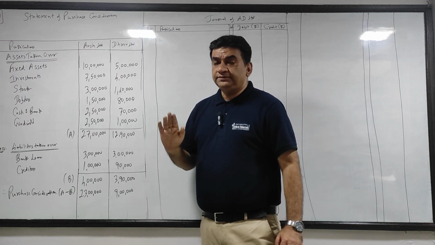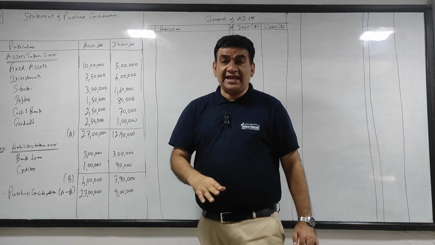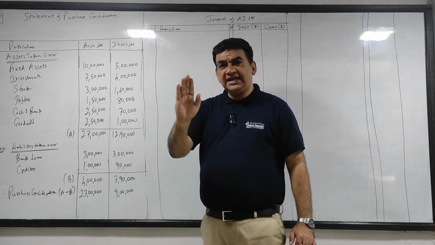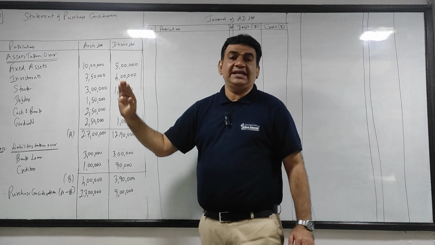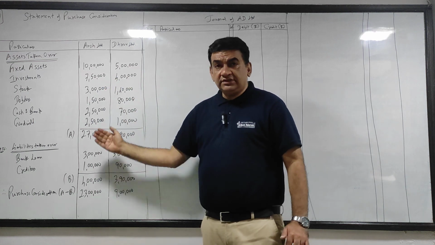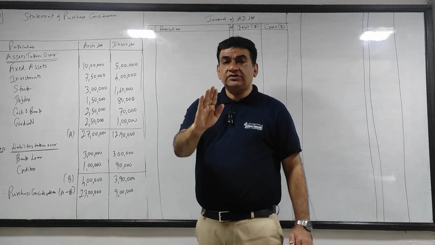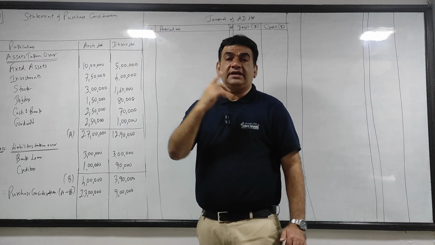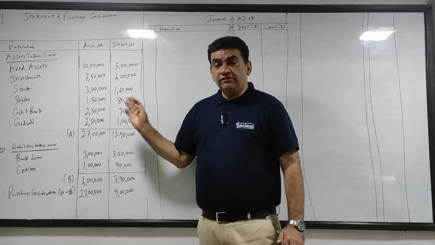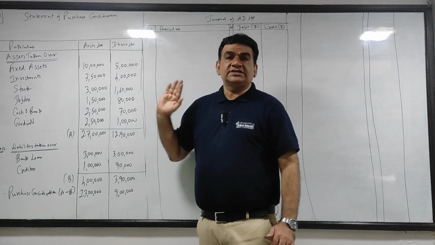Now what I'll do, there will be 3 entries. I know there are 3 entries, you will understand in a while. 3 for Ansh, 3 for Dhruv. Same 3 entries for Ansh and same 3 entries for Dhruv with revised figures. So I'll take the 3 entries of Ansh Ltd in depth, and I'll again pause the video and continue the same way how I did for account closing. Then I'll take the next 3 entries of Dhruv where I will record and keep, to avoid wasting time in recording, and I will discuss with you.